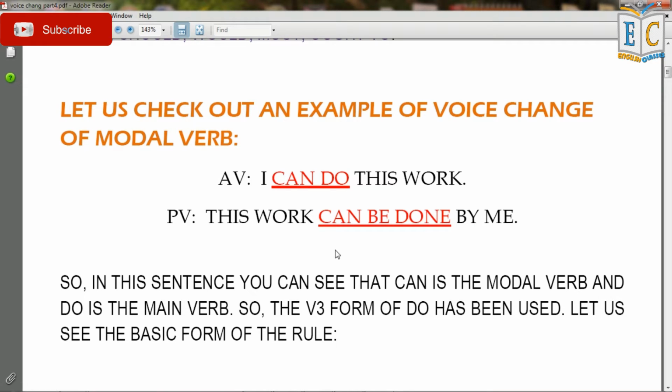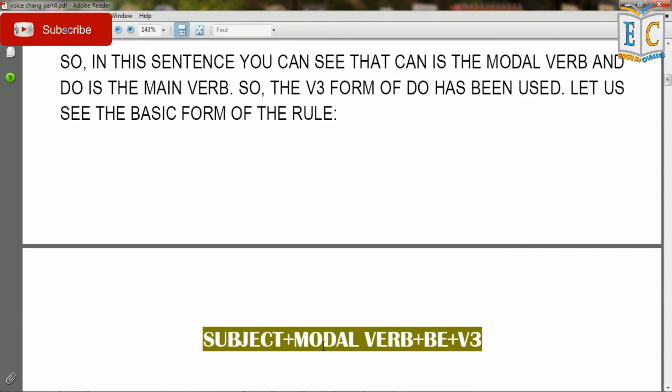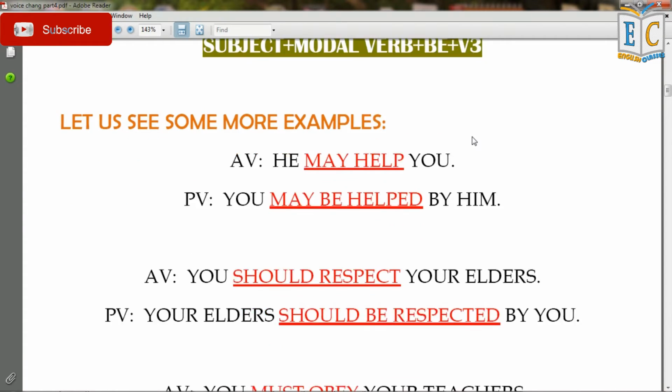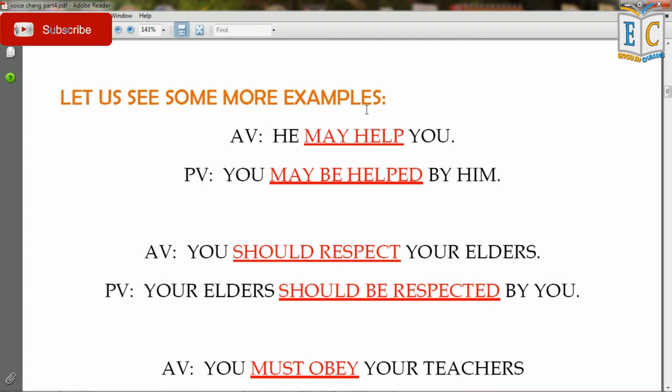And now let us see the basic form of the rule of voice change of modal verb. The basic form of the rule of modal verb voice change is subject followed by modal verb, followed by be, and followed by V3, which is the third form of the verb or the past participle form of a verb. Let us see some more examples.